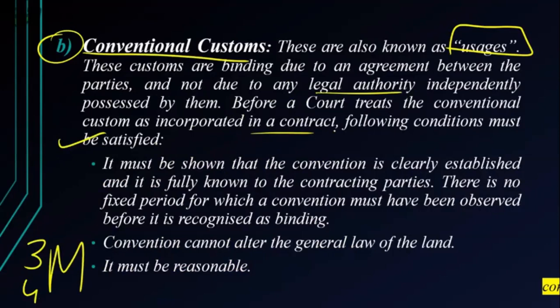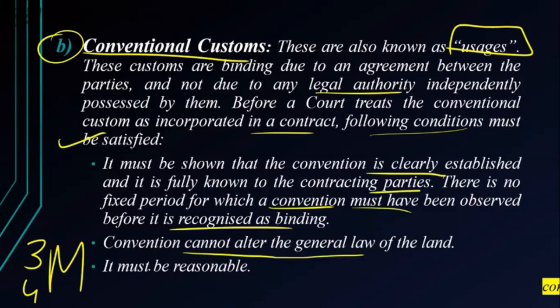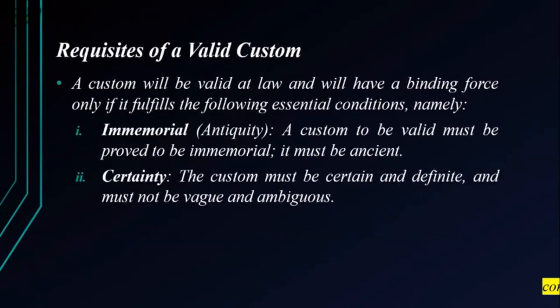We need to look at the following conditions if we have to treat something as a conventional custom. It must be shown that the convention is clearly established and is fully known to both the parties entering the contract. There is no fixed period for which a convention must have been observed before it is recognized as binding. A convention cannot alter the general law of the land. It must be reasonable. Your convention cannot be opposite to the Constitution of India, or to the Indian Contract Act. This is very important for us to know.